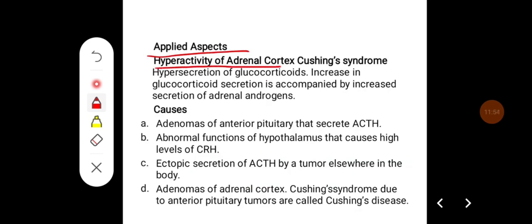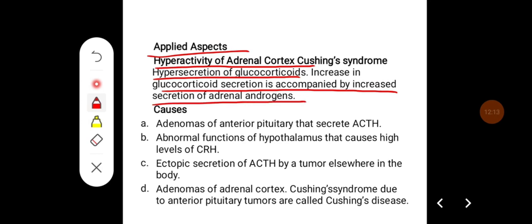Whenever there is a hyperactivity of the adrenal cortex, it leads to a group of symptoms called Cushing syndrome. Obviously, it occurs because of the hypersecretion of glucocorticoids, and there will be an increase in glucocorticoid secretion accompanied by an increase in the secretion of adrenal androgens.